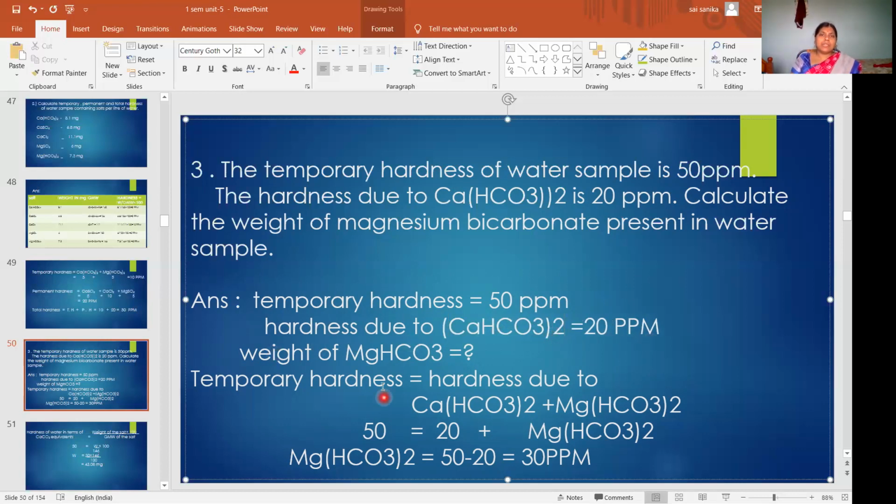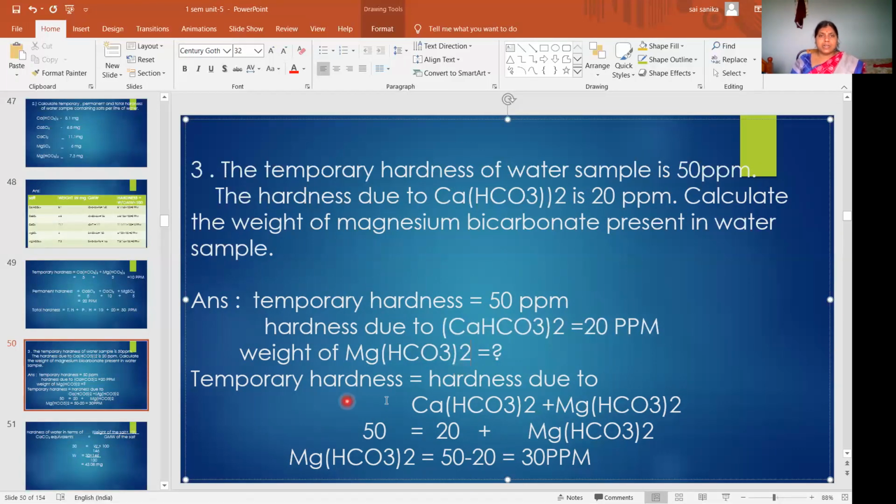And he asked to calculate the weight of magnesium bicarbonate. So what is the weight of magnesium bicarbonate? You have to calculate.